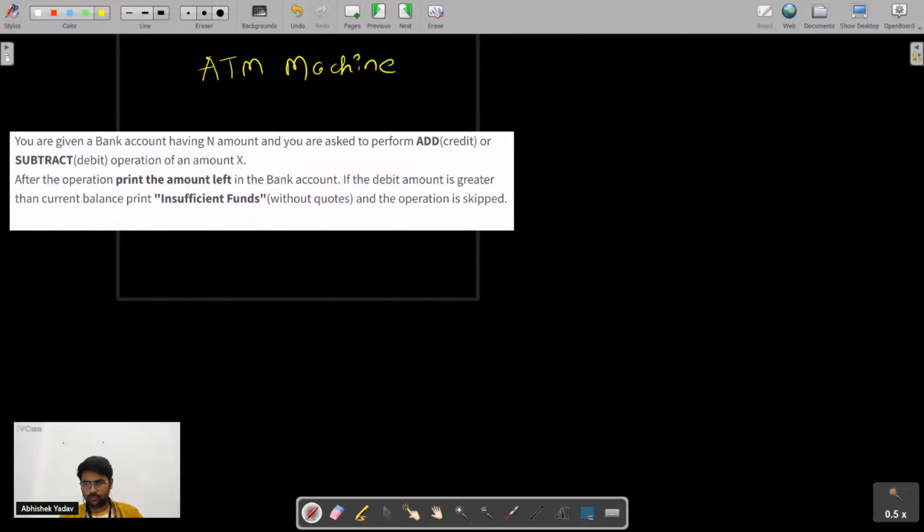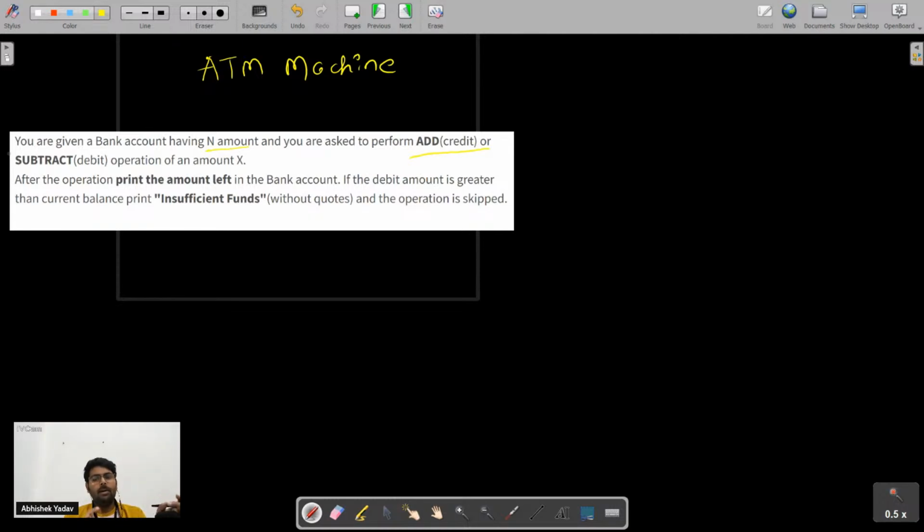So the problem statement is what? You are given a bank account. You are given a bank account having an amount and you are asked to perform addition. That is, you want to add amount to your bank, or you can do subtraction also, right? That is, you can take out the money from the ATM, right? After the operation, print the amount left in the bank account, right? After performing either credit or debit, you have to print the amount left in the bank account.